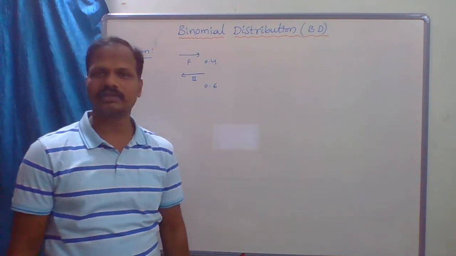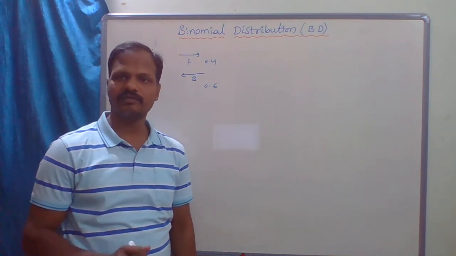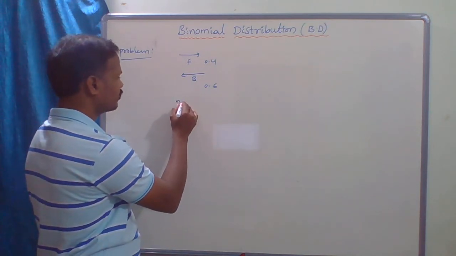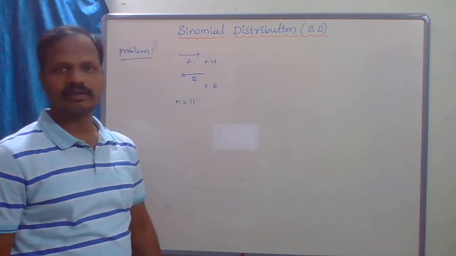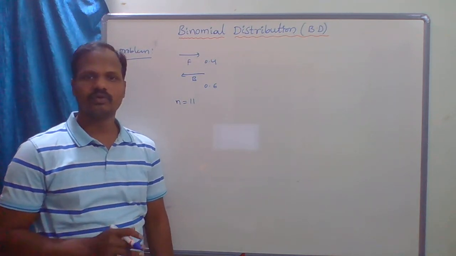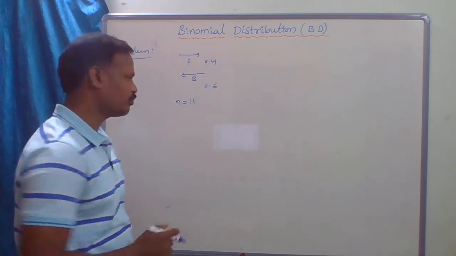Find the probability that at the end of 11 steps, that is n equal to 11, he is one step away from the starting point.